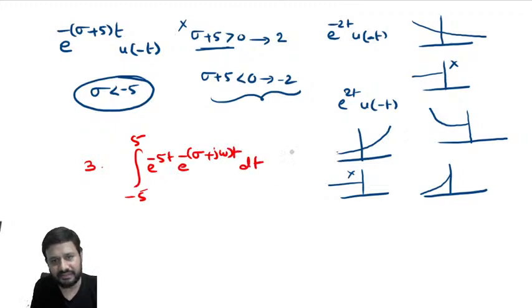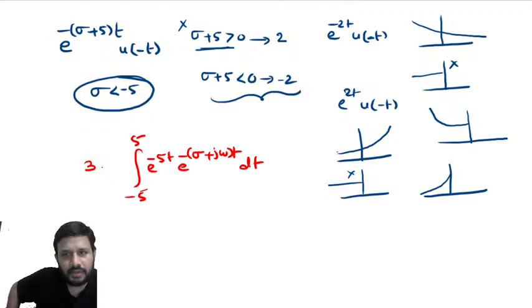Come on, you tell me for this one. What is the value of sigma such that this integral converges?